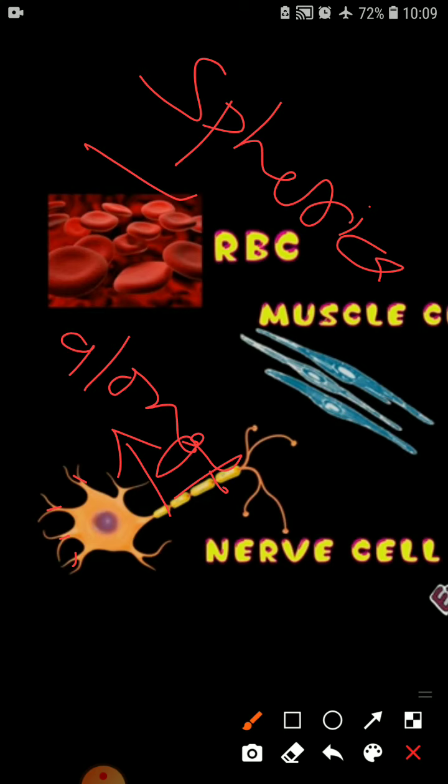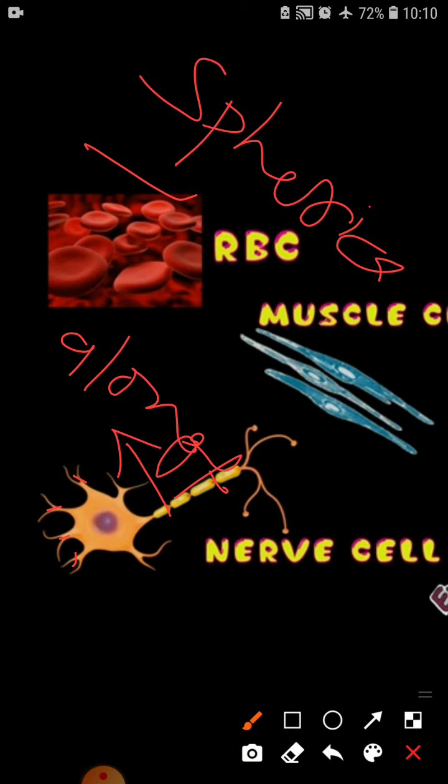And what is the function of the nerve cells? Nerve cells help in the transfer of messages from various body parts to the brain, isn't it? Who is doing the work of transporting messages from all parts of the body? That work is done by the nerve cells, and these are the cells only which transport the messages to the brain and to different body parts, and from brain to various parts of the body also, isn't it? So this question also comes in the exam. What are the functions of the nerve cells?